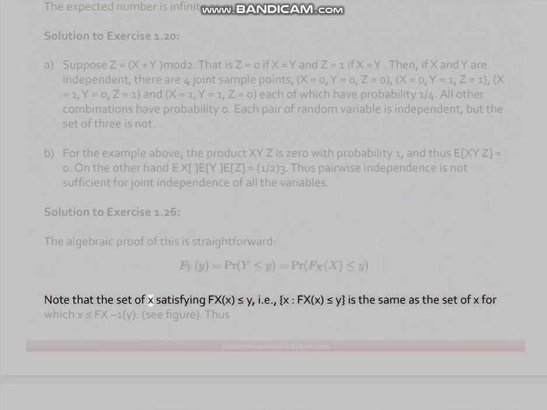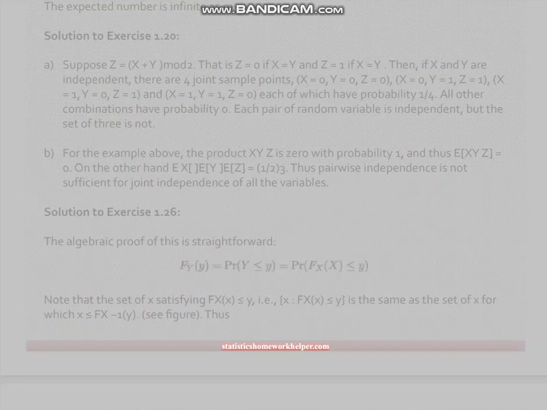Note that the set of x satisfying F_X(x) less than or equal to y is the same as the set of x for which x is less than or equal to F_X inverse of y. See figure. Thus,